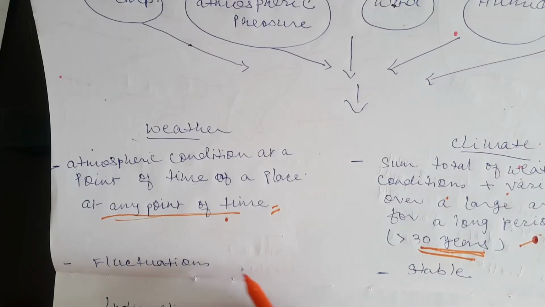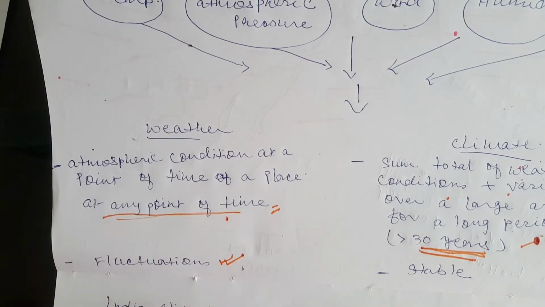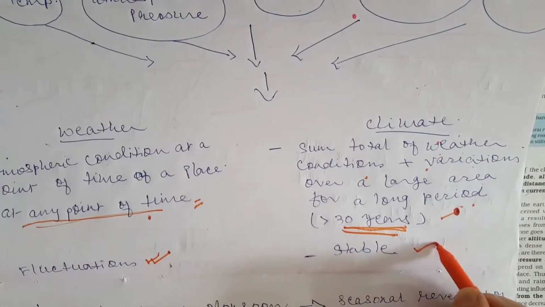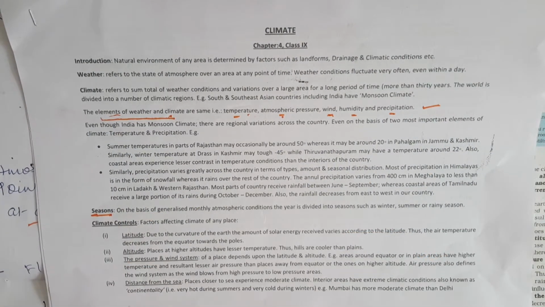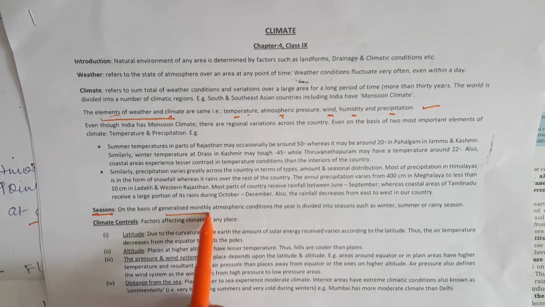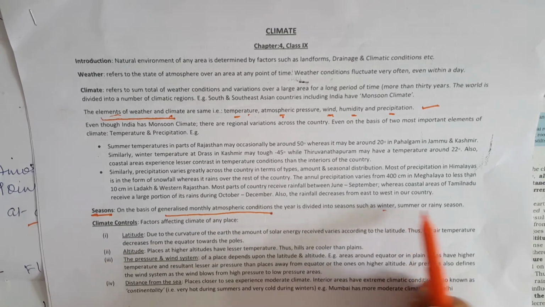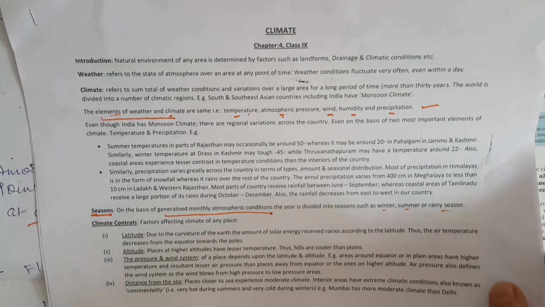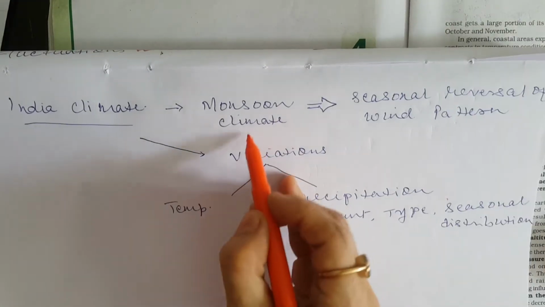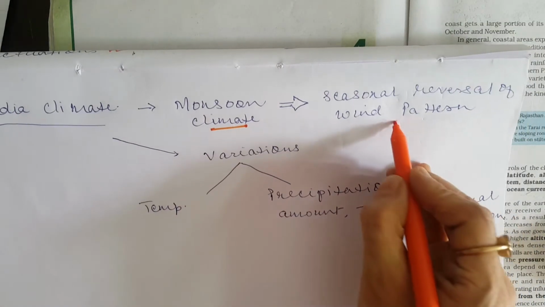So, weather is subject to a lot of fluctuation during the course of the day also, whereas climate is a more stable aspect. Season is when, on the basis of generalized monthly atmospheric conditions, the year is divided into seasons such as winter, spring, summer, rainy season, etc. In India, we have monsoon climate, which has a unique feature of seasonal reversal of wind pattern.